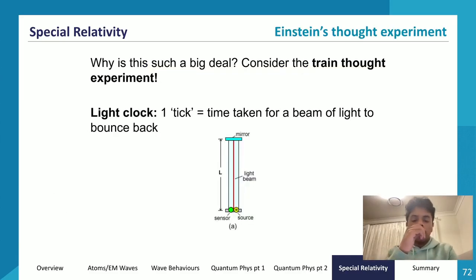So why is this that much of a big deal? Well, let's consider the train thought experiment, with a light clock. One tick is equal to the time taken for a beam of light to bounce back. So let's look at this light clock over here. One tick is the time taken for light to start from the source, hit a mirror, and then bounce back to the sensor. So that's one tick.